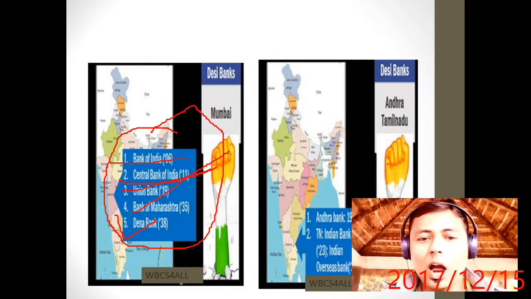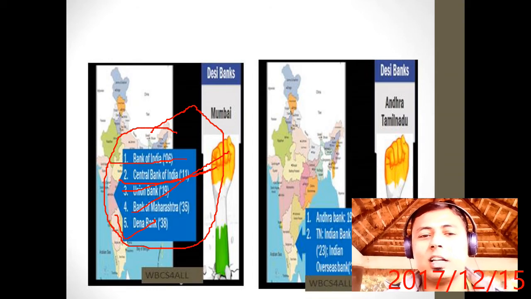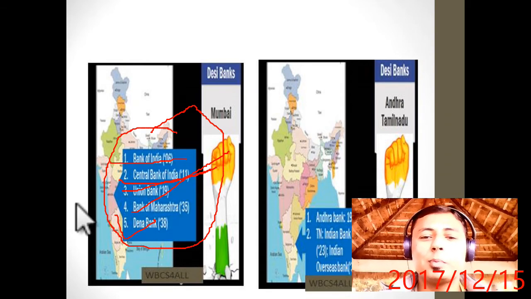Now come to the Andhra Pradesh and Tamil region. Andhra Bank was established in 1923. In Tamil Nadu there is Indian Bank established in 1923 and Indian Overseas Bank established in 1937. These were the banks of this particular region. They performed very well in that region, and especially now there is a pan-India presence, but you will see the concentration of banks in this region in a very huge manner.